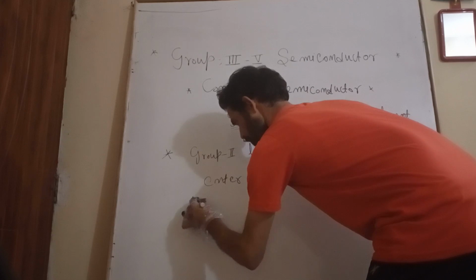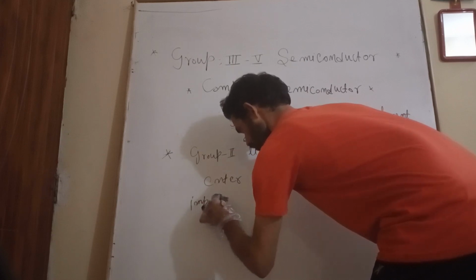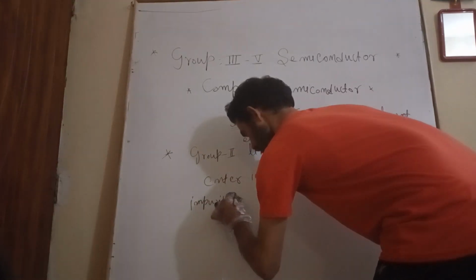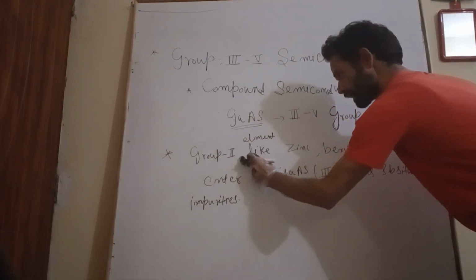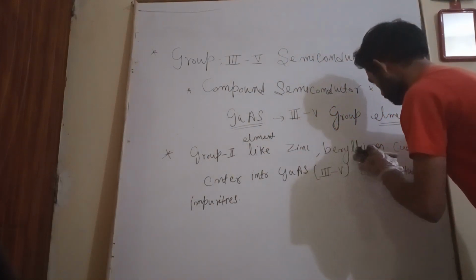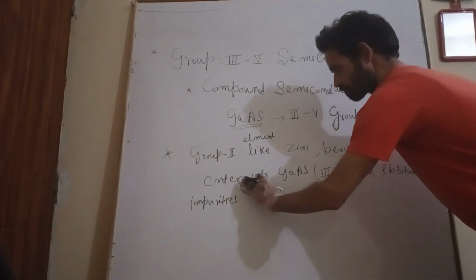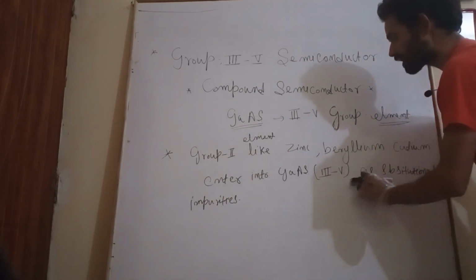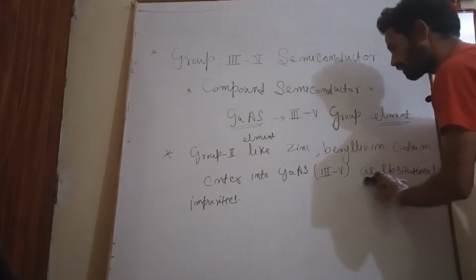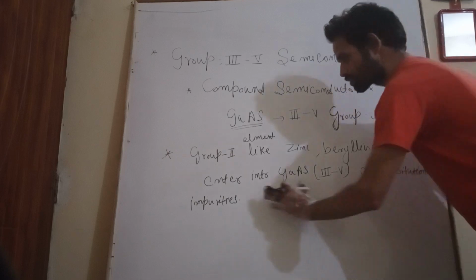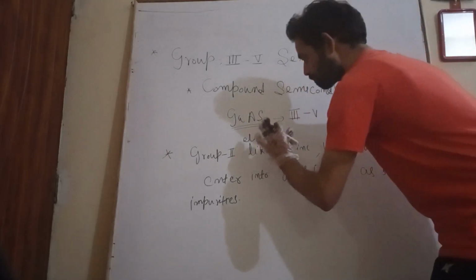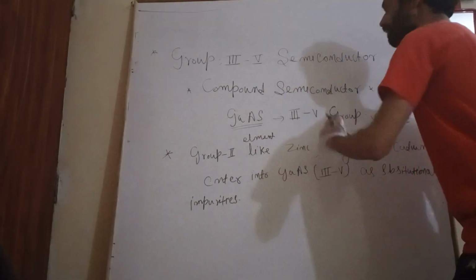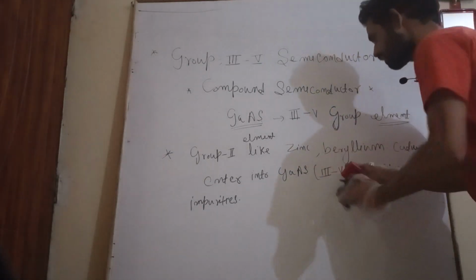So if this group second element like zinc, beryllium, cadmium enters into gallium arsenide, that is a compound semiconductor, as a substitutional impurity, it replaces the group third element in this compound.